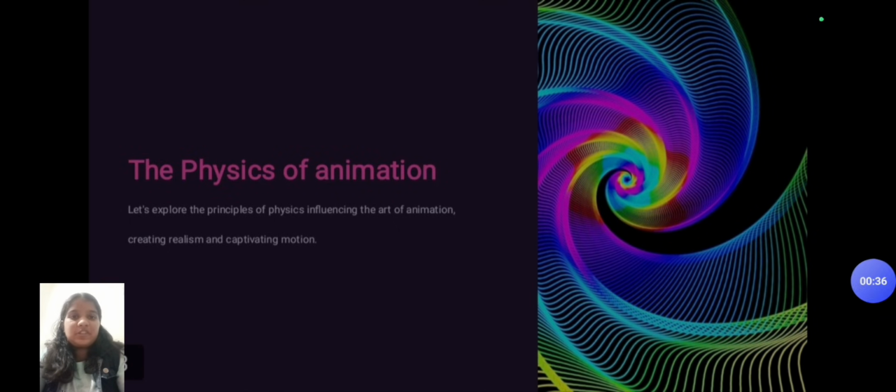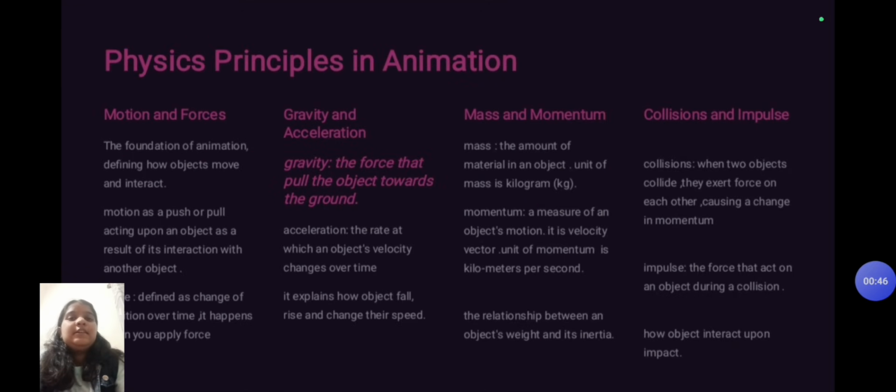Physics of animation. Let us explore the principles of physics influencing the art of animation, creating realism and captivating motion. Let us learn physics principles in animation. Force and motion, gravity and acceleration, mass and momentum, collision and impulse. The foundation of animation, defining how objects move and interact. Force and motion.